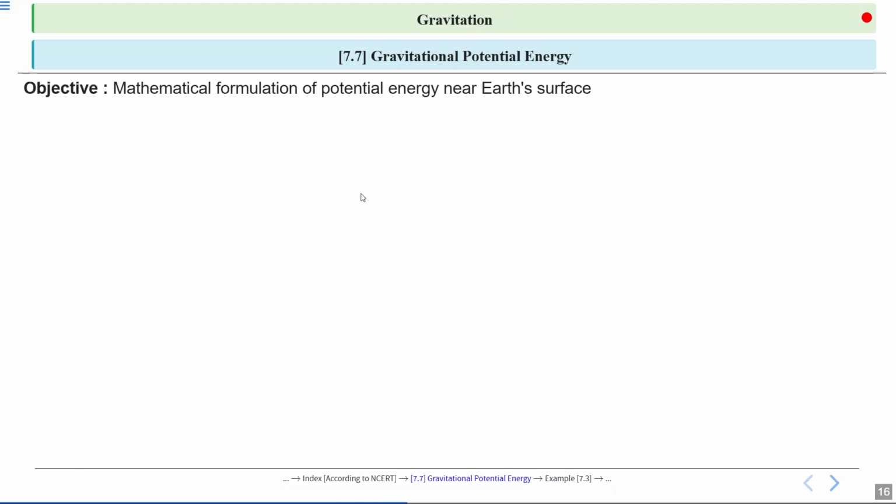Let's continue with the mathematical formulation of potential energy near Earth's surface. The approximation is for small heights, denoted as h, where h is much less than Earth's radius R_E. In this case, we can simplify the expression R_E times (R_E plus h) as approximately equal to R_E squared. This simplification helps us focus on the effects of height without complicating calculations with large numbers.